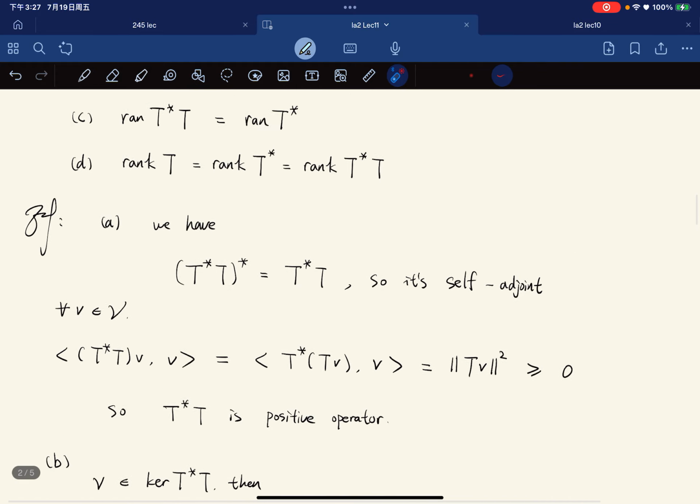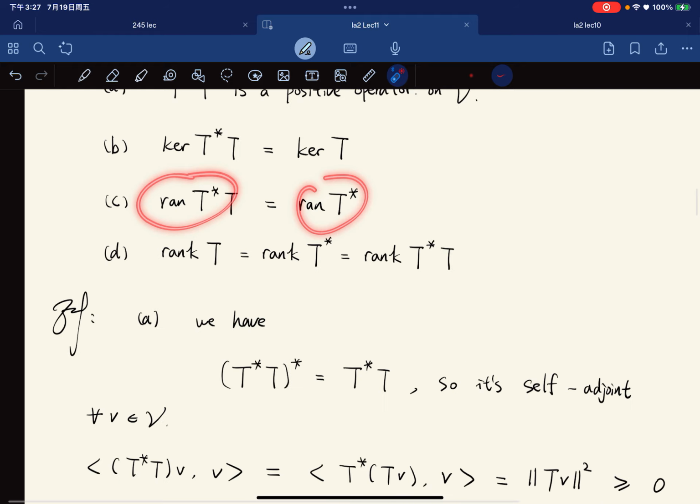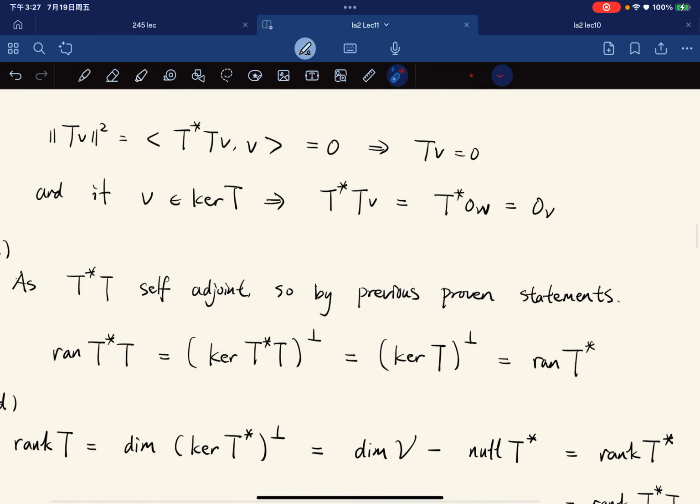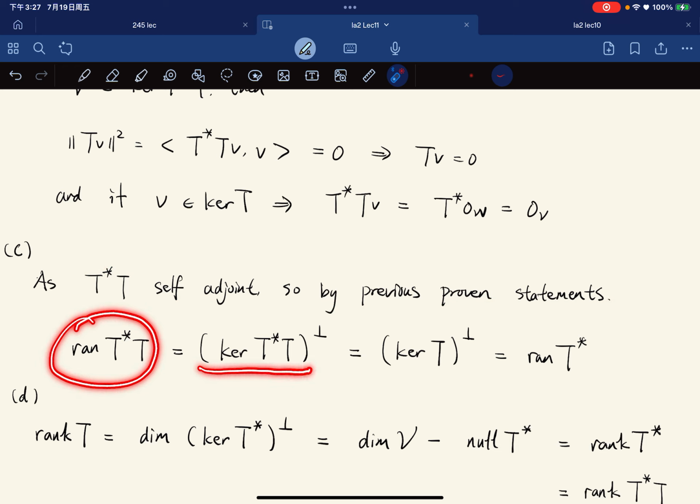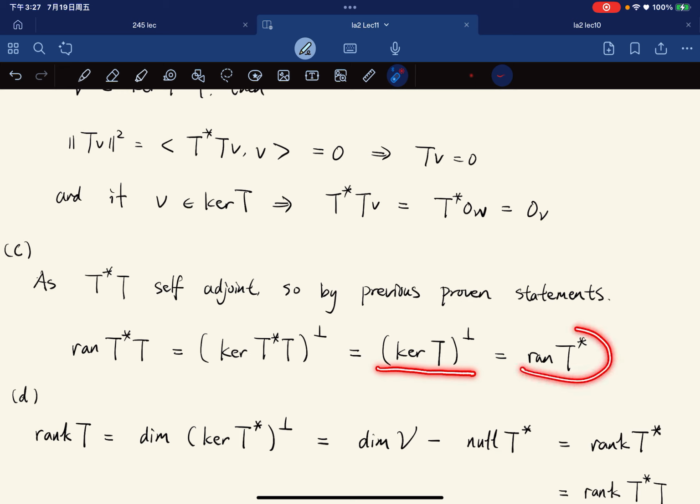For part C, we want to show that the range of T star T is the range of T star. Because T star T is self-adjoint, by previously proven statements we have the range of T star T equals the kernel of T star T perp. And this is equal to ker T perp, and ker T perp is equal to range T star.